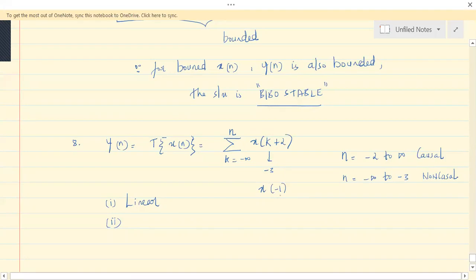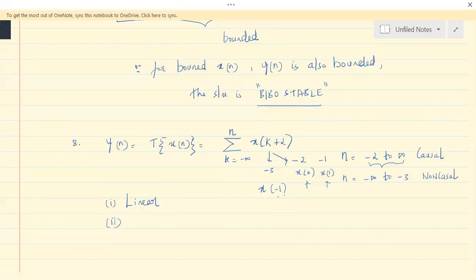Understand? So if this is minus 2, you will have x of 0. Fine. If you have minus 1, it is x of 1. That's why from minus 2 to infinity, it depends on present and past values. But from minus infinity to minus 3, it only depends on future values. Understand that? I think this problem has multiple approaches. That means it's conditional.